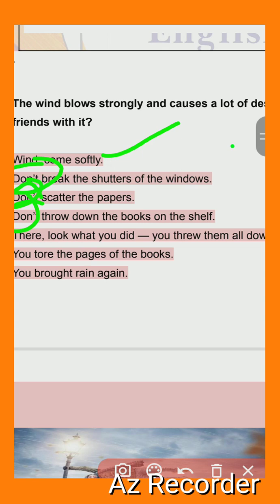These three don'ts are repeated from the starting. The word which is repeated at the start of two or more consecutive lines is called anaphora. Here it is repeated three times, so it is called anaphora.